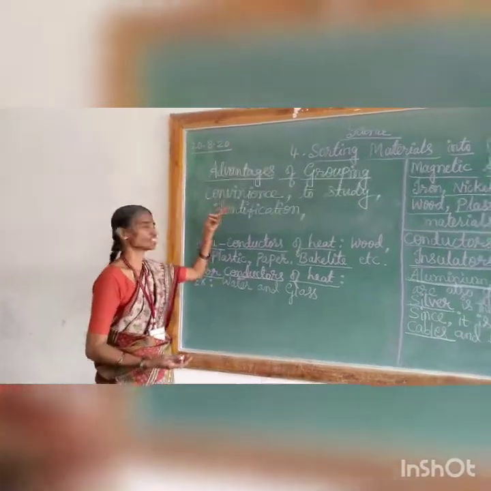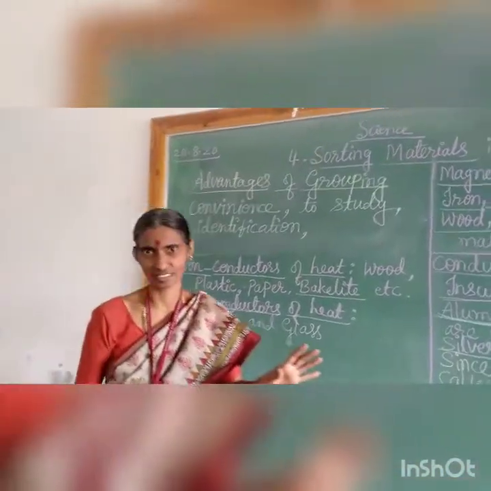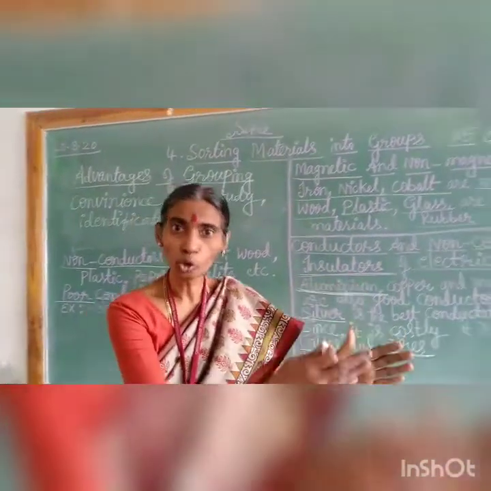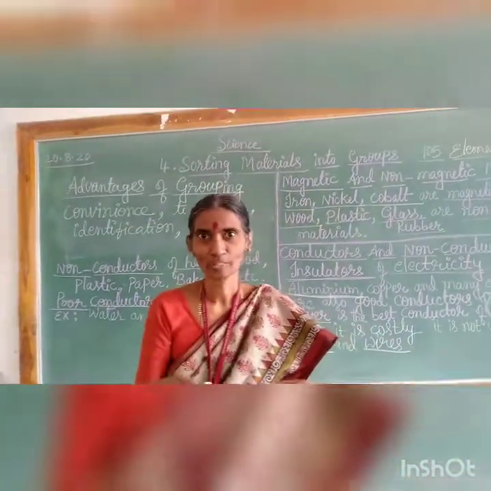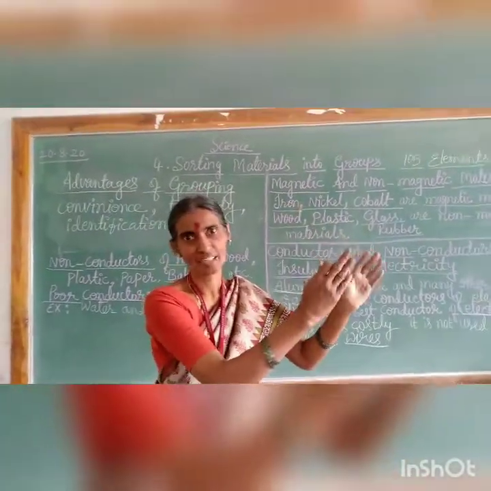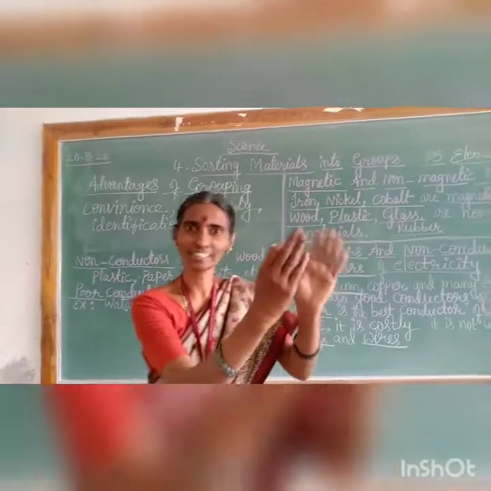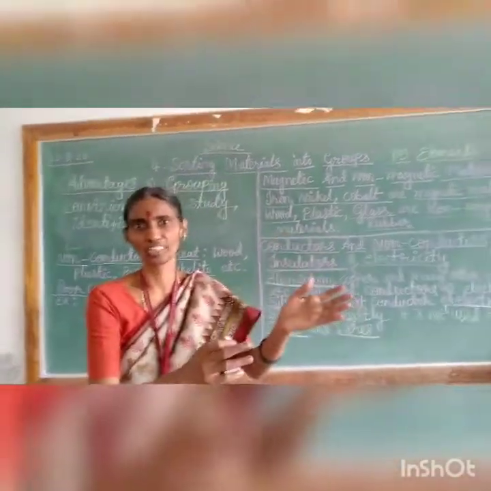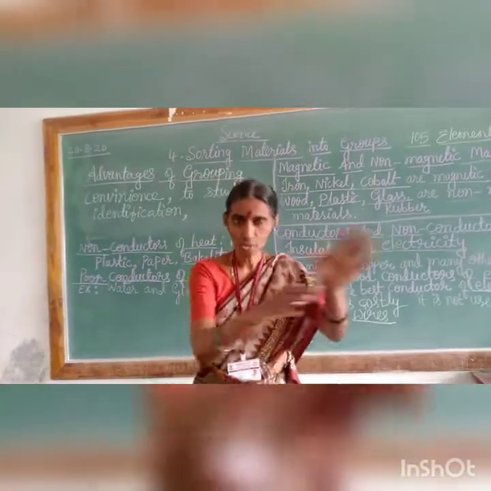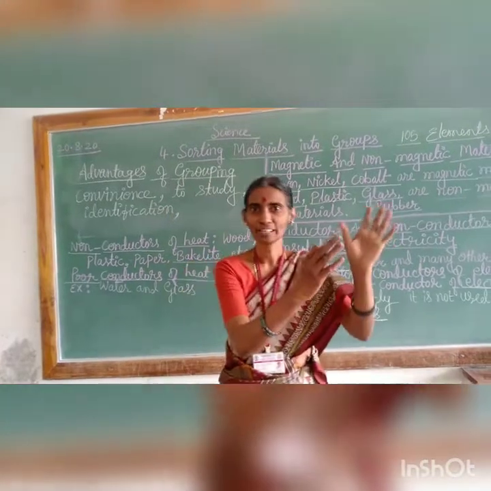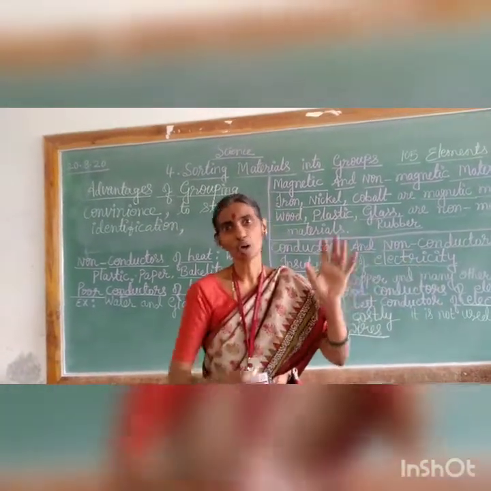The most important thing is convenience. You know already, if we keep things grouped and well arranged, like in the kitchen we keep the spices separate, and the things required for tea, sugar, tea powder and milk, we keep separate. So it is for convenience that we keep them in a group or in an order.